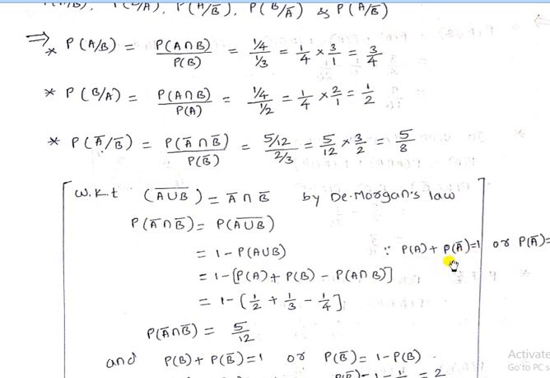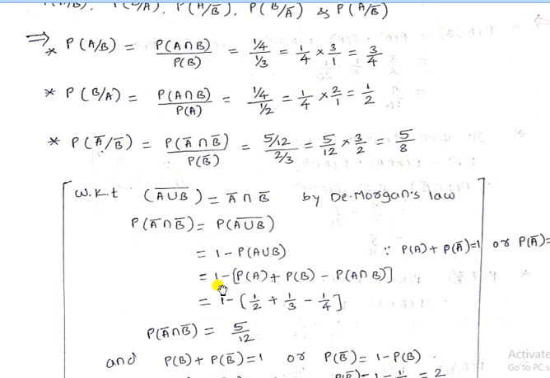According to that, we can express P of A bar. Shift this P of A to the right hand side, so we get the value of P of A bar: P of A bar is equal to 1 minus P of A. Similarly, probability of (A union B) bar plus probability of A union B is equal to 1. What we require is the (A union B) bar value, so shift the probability of A union B to the right hand side, which gives 1 minus probability of A union B.